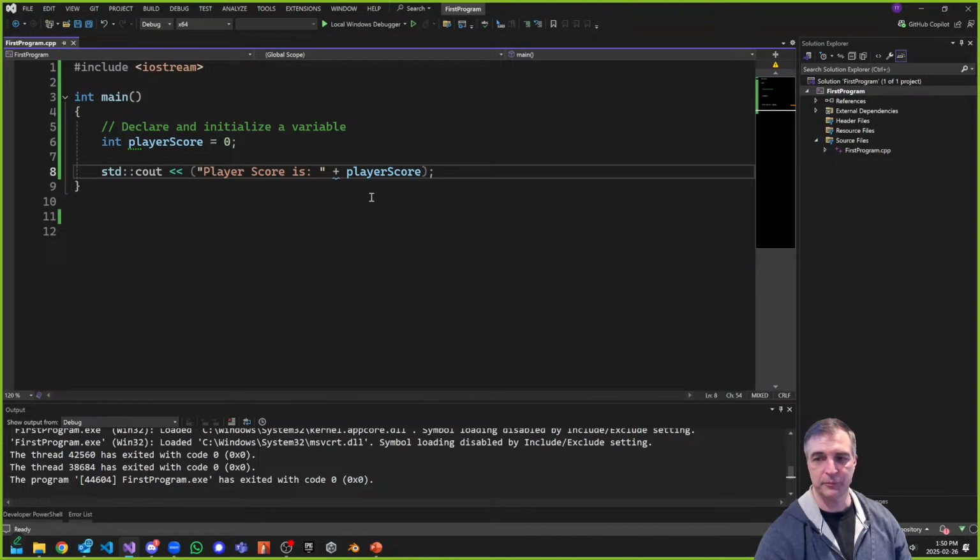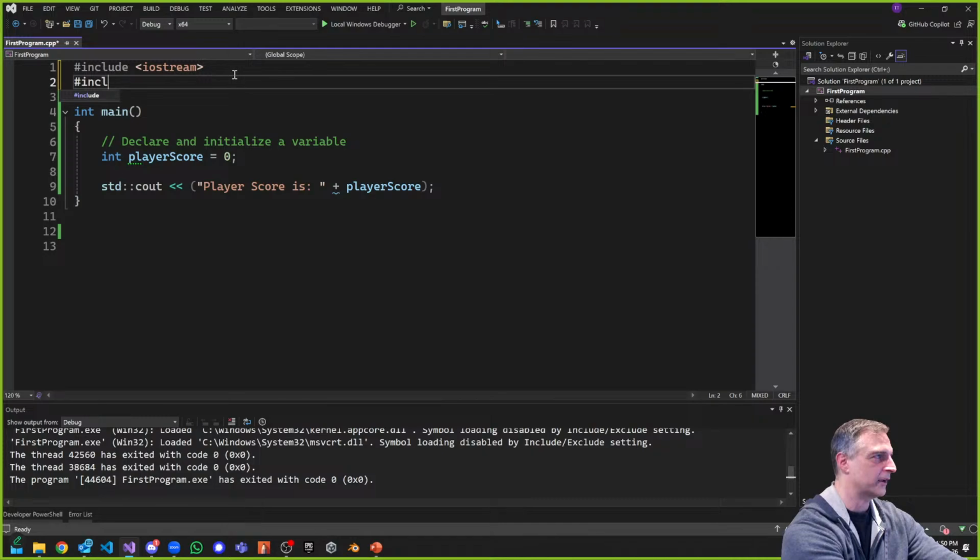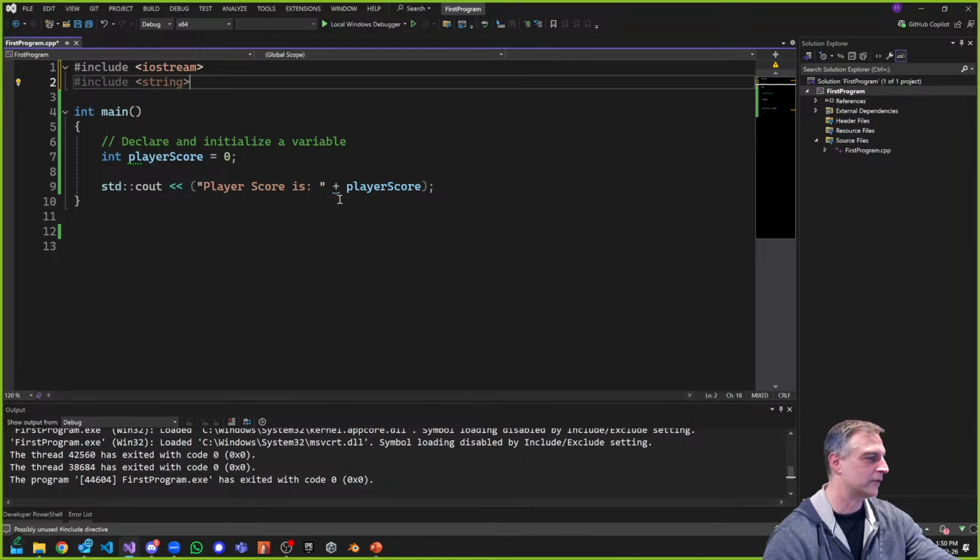And in C#, or in other languages, even in Java or JavaScript, this would be fine, right? It understands how things go. But just like Jesse says, it doesn't explicitly cast this to a string. If I wanted to convert this into something that I can output with this operator, I'd have to convert this to string. And there is a function for that, but we need to include another library. Let's include another library here. So we'll say include, and I want to include string. Okay, that's the string library. So I've got two libraries happening.